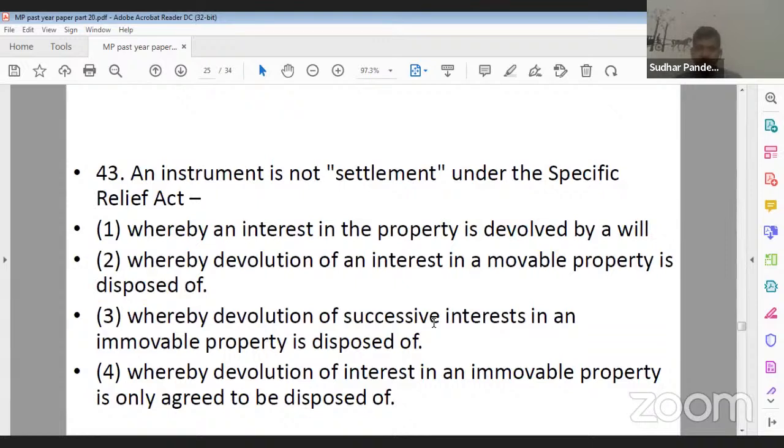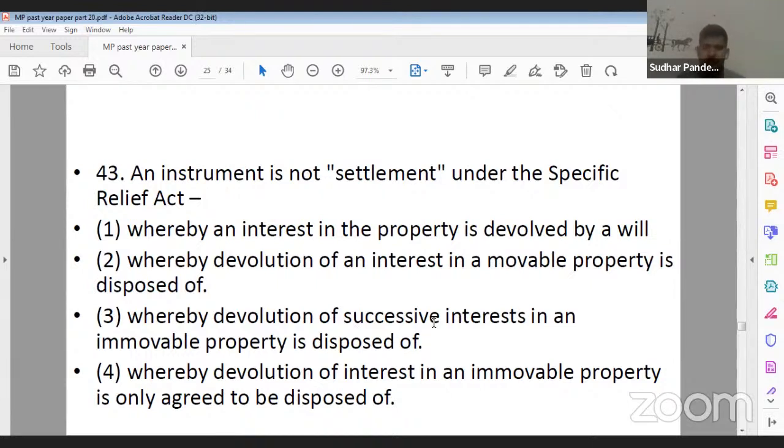Question number 43. An instrument is not a settlement under the Specific Relief Act. If you read the definition clause, specifically Section 2(b) of the Specific Relief Act, you will find the answer to this question.